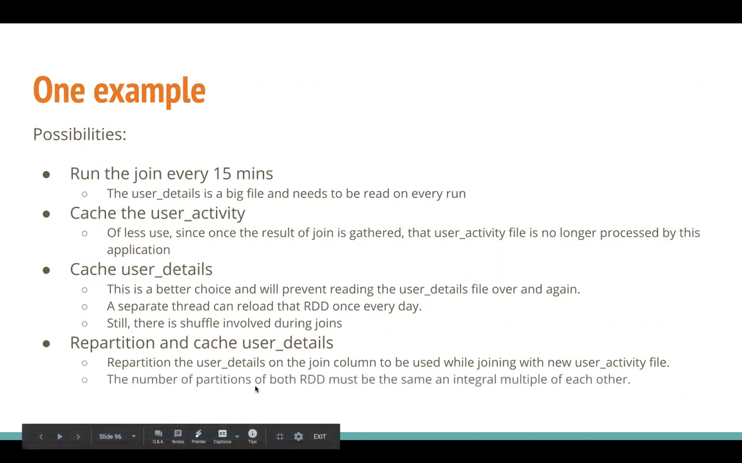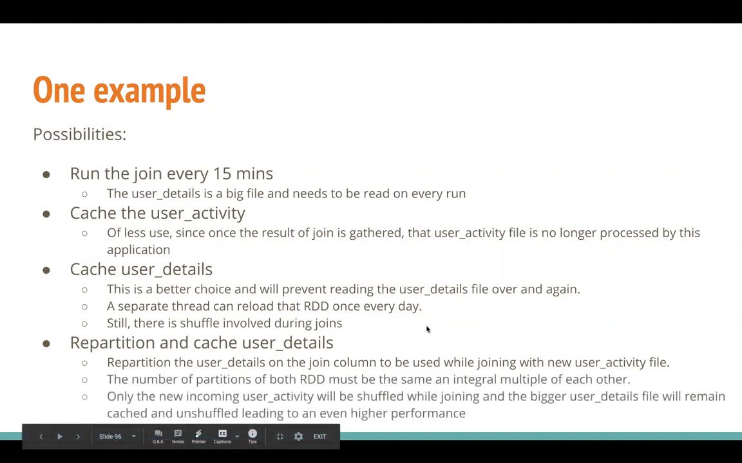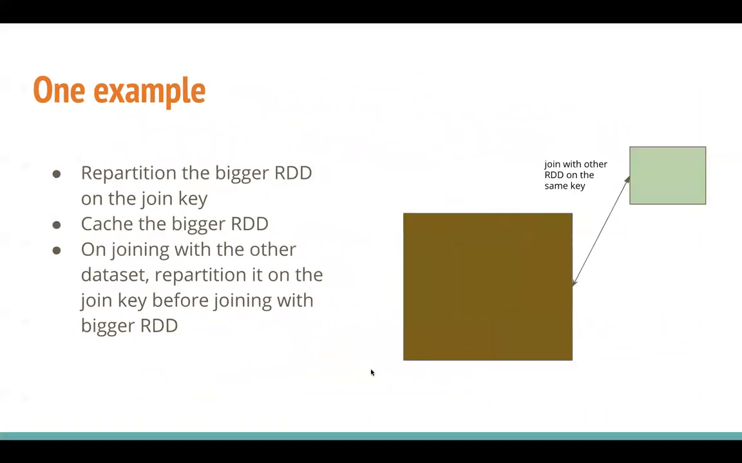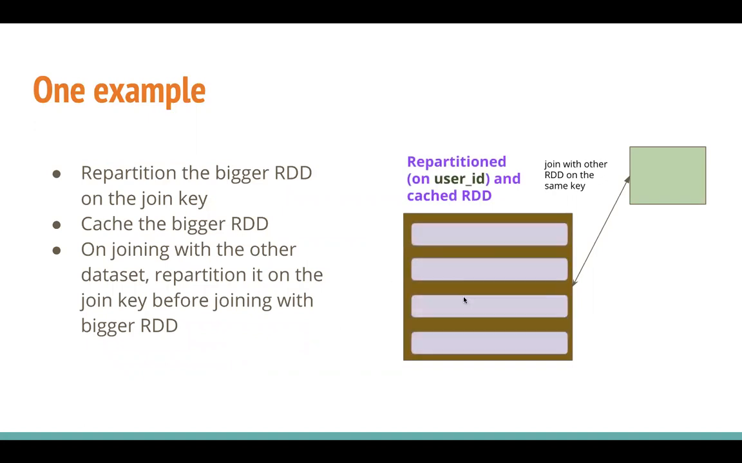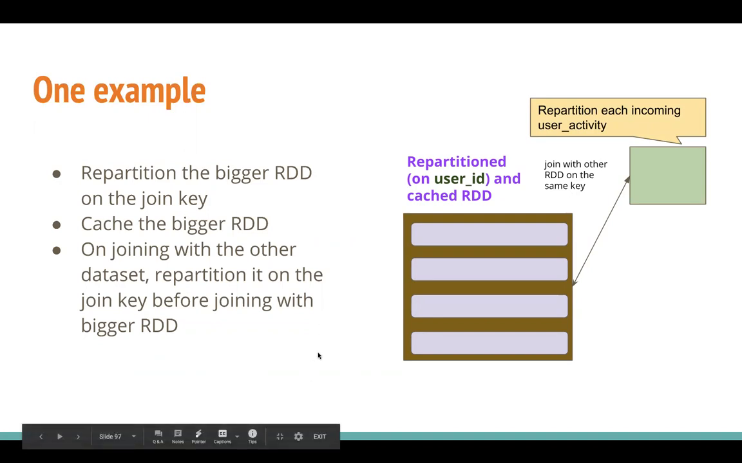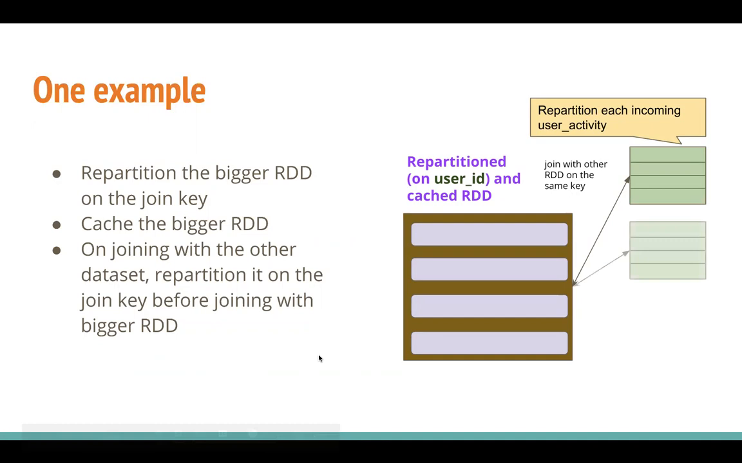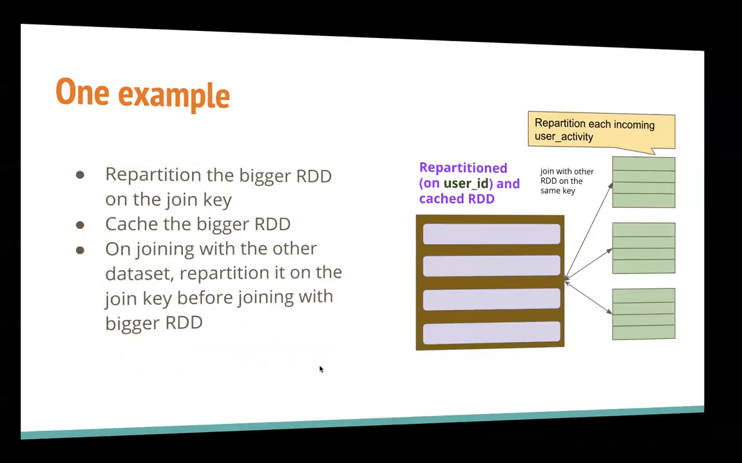So we have seen one example, and this is how it looks visually. This brown RDD is say user details, and the light green is the user activity. You have to join it on the basis of user ID. So we repartition and cache our RDD, the bigger RDD. And whenever a new user activity comes, we repartition it. So that's the only place where shuffle is involved on the basis of user ID. And then we join it, partition to partition join. And hence that speeds up the entire process.